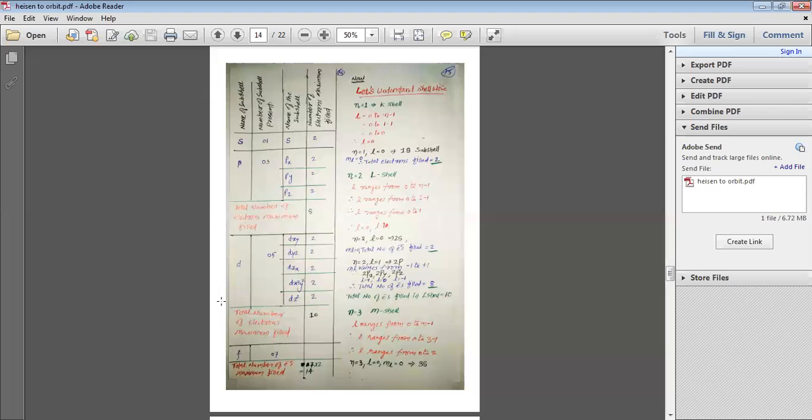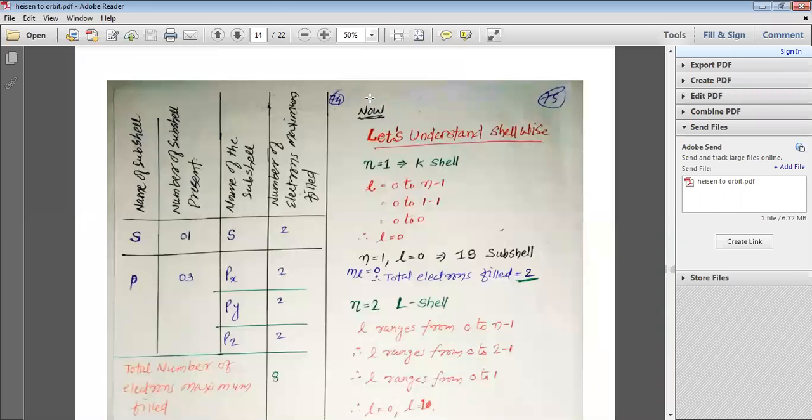In the same way, when we look at the F subshell, there are seven orbitals present in the F subshell, and that is how the total number of electrons that can be maximum filled is 7 multiplied by 2. That means there are a total of 14 electrons we can fill into the F subshell. So this is how, my dear students, we study the various subshells and the orbitals present in them. At the same time, we can even study the total number of electrons that can be filled into a particular subshell.